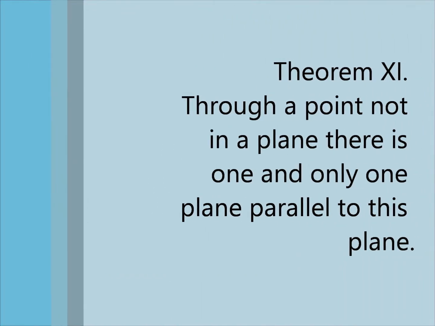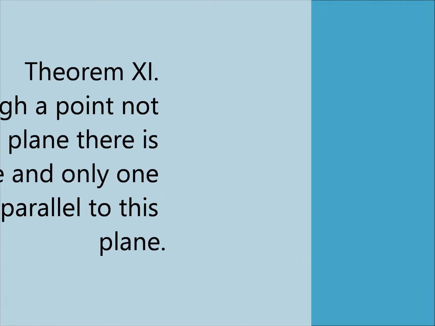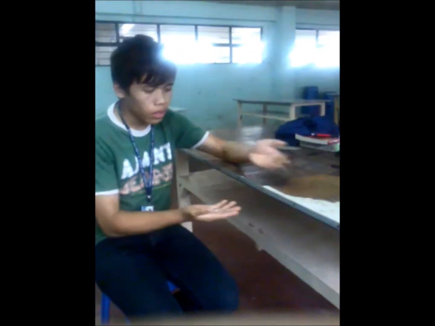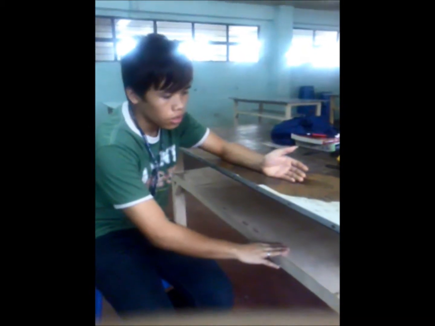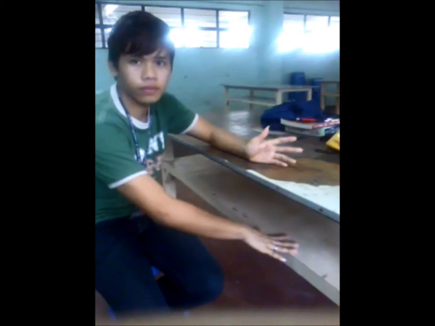Theorem 11. Through a point not on a plane, there is only one and only one plane parallel to this plane. So we have here a point, not on this plane, the other plane. So there's only one and only one plane parallel to this plane.